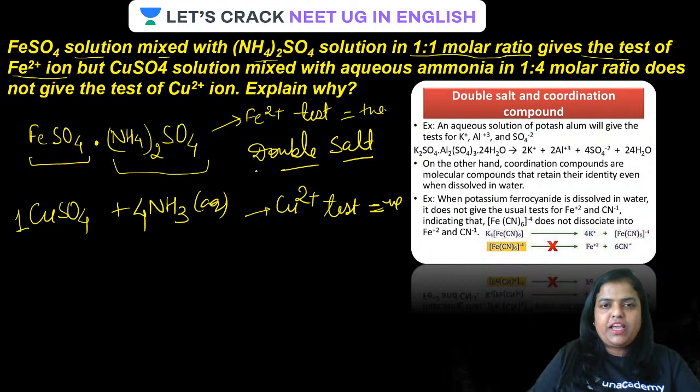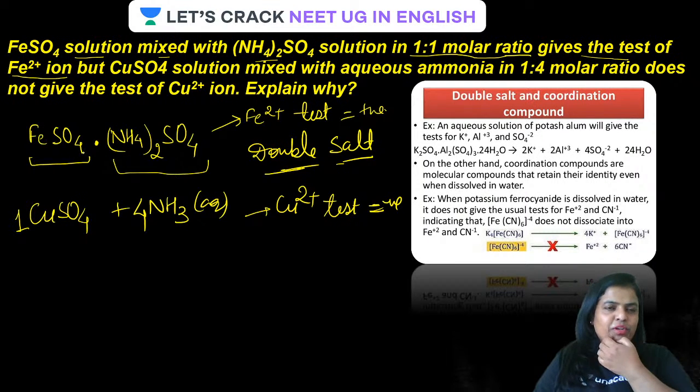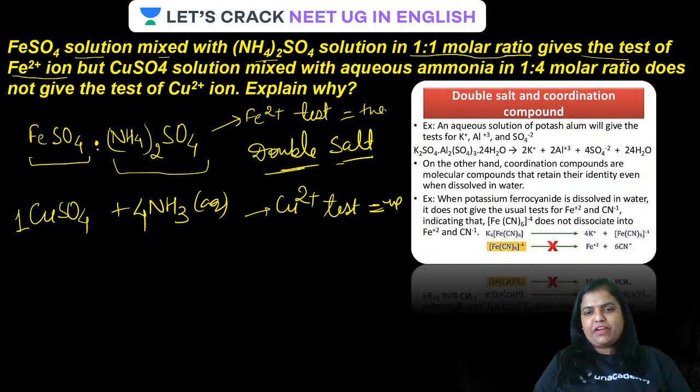Have a look at the screen. So this is the double salt, and guys, a double salt is something where the individual ions, the metal ion, do not lose their identity, neither do the anions. Therefore you will find that this particular complex does give the test of Fe, and it does give the test for ammonium ion if conducted.